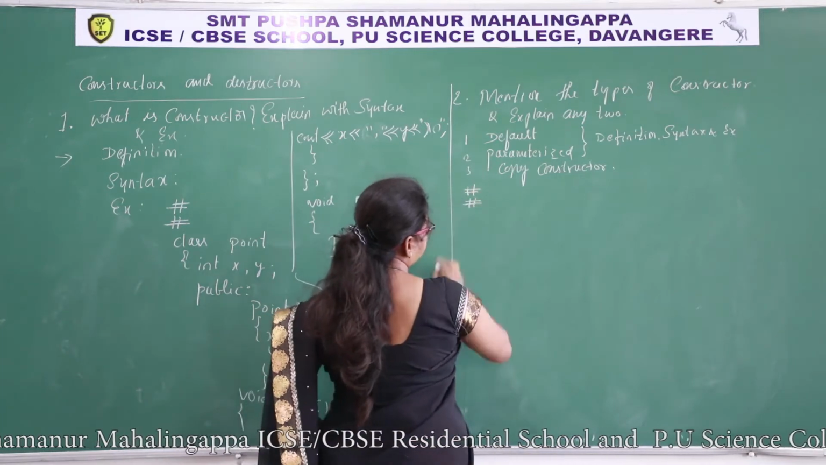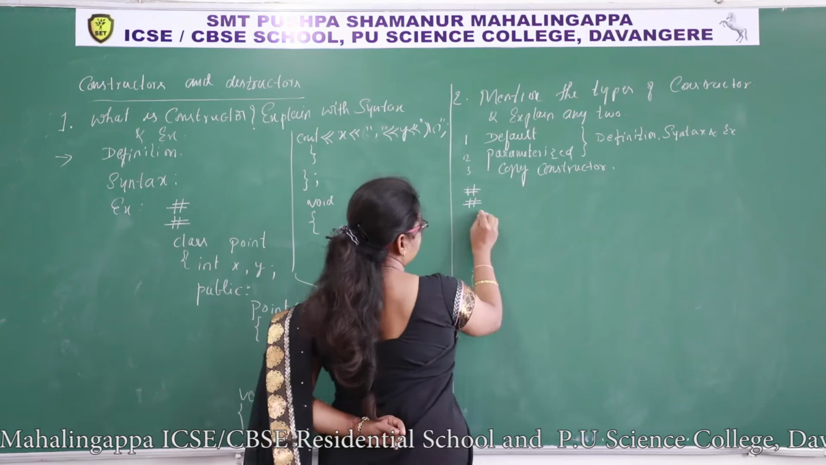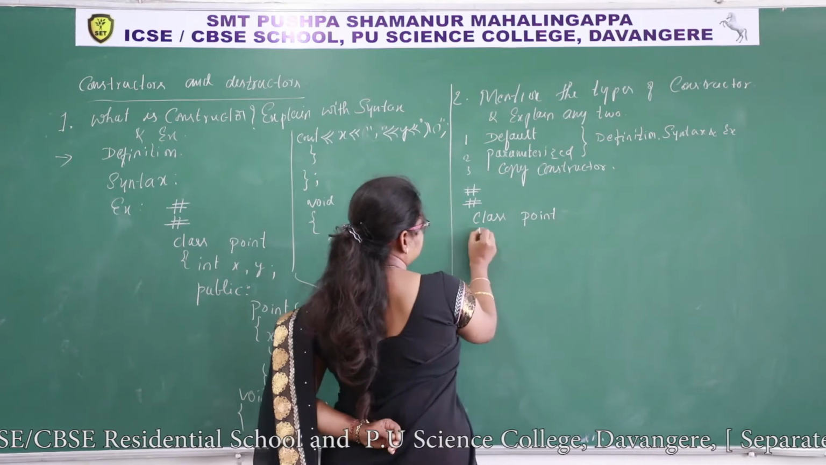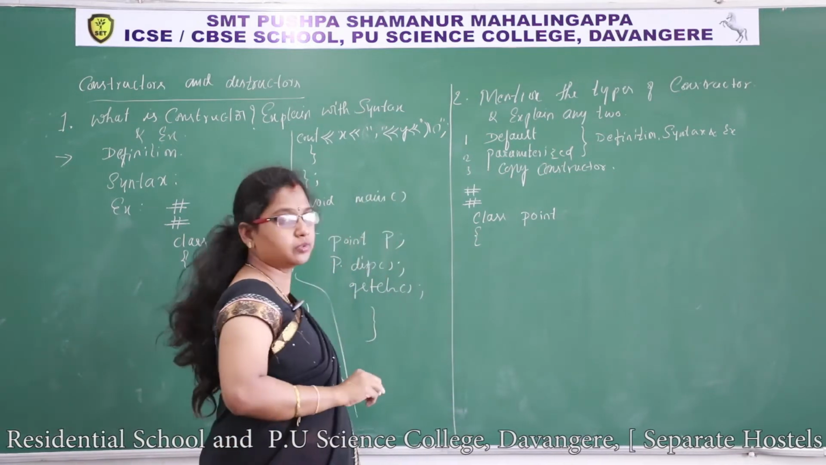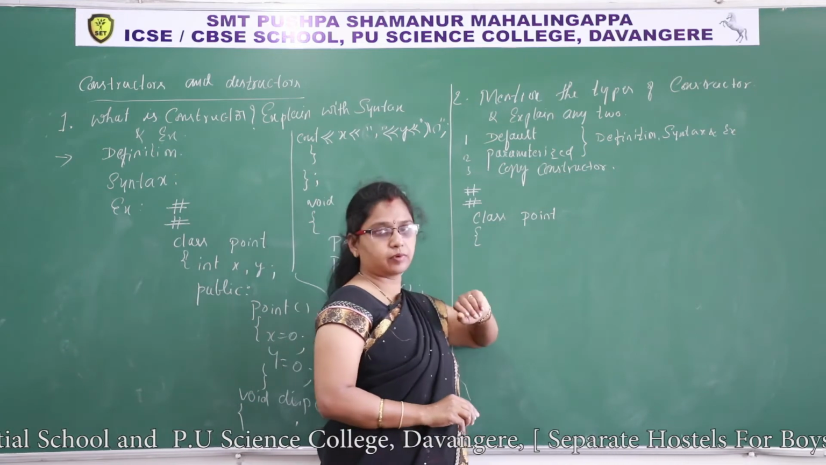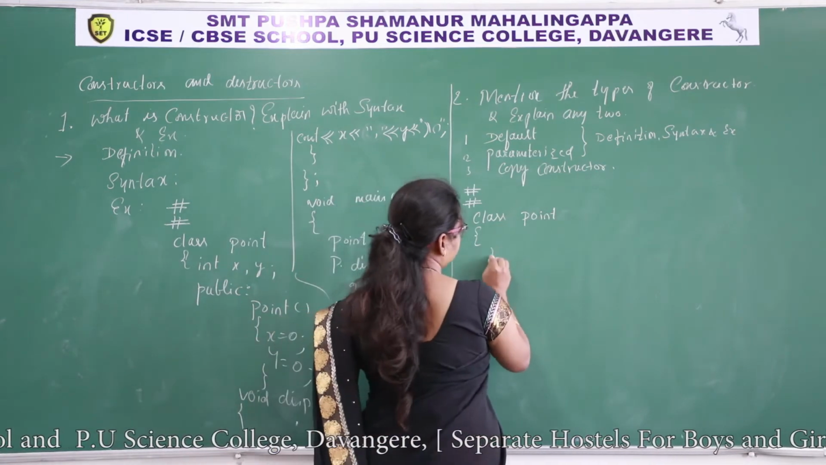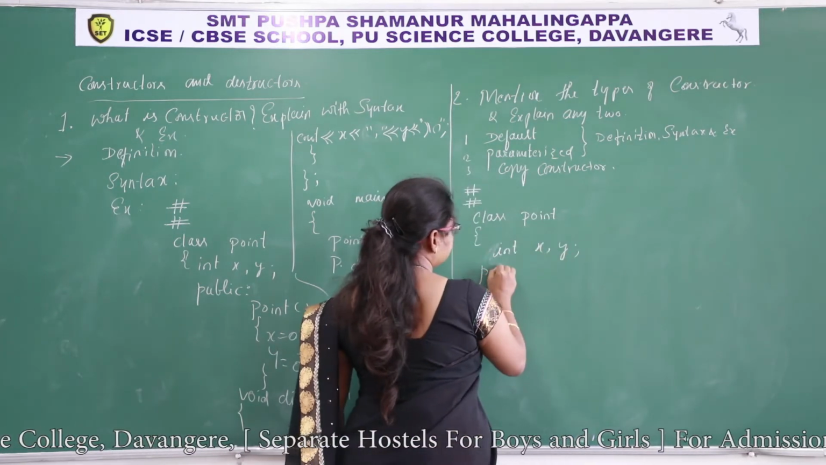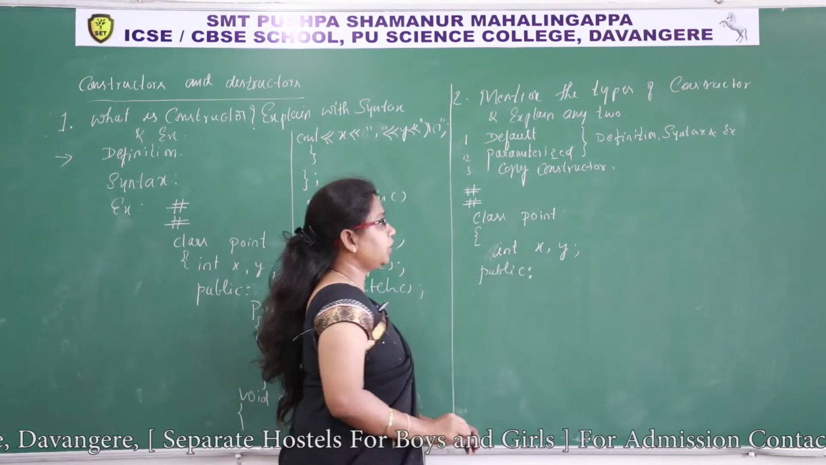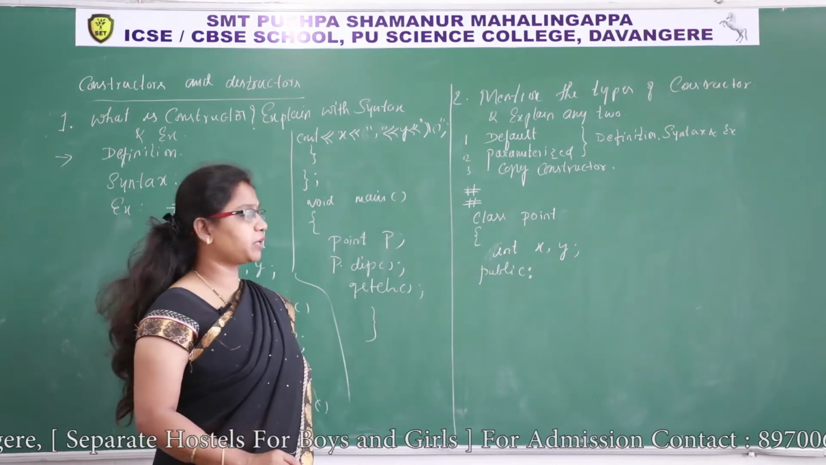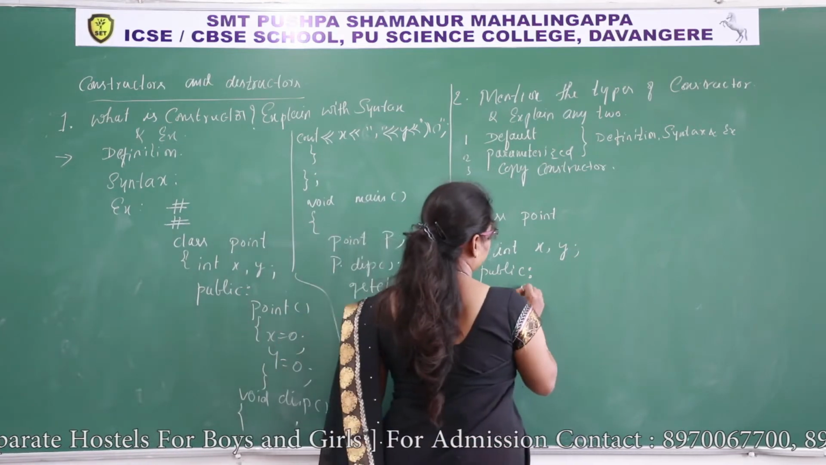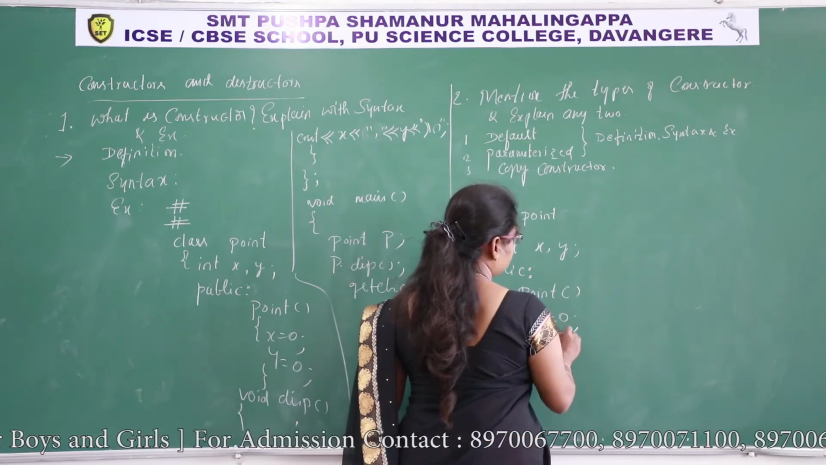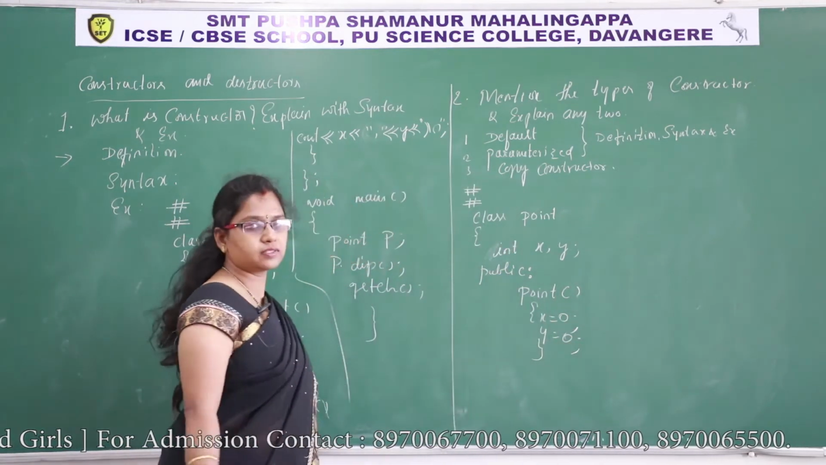Hash include iostream, hash include conio.h, class point, open flat bracket. While writing class, you have to make sure it is a data type, you should not write the open close parenthesis. In the private section, I'll take 2 integers, int x, y, public. I'm going to show both constructors in the same program. Point, open close, x is equal to 0 and y is equal to 0. So this is a default constructor.